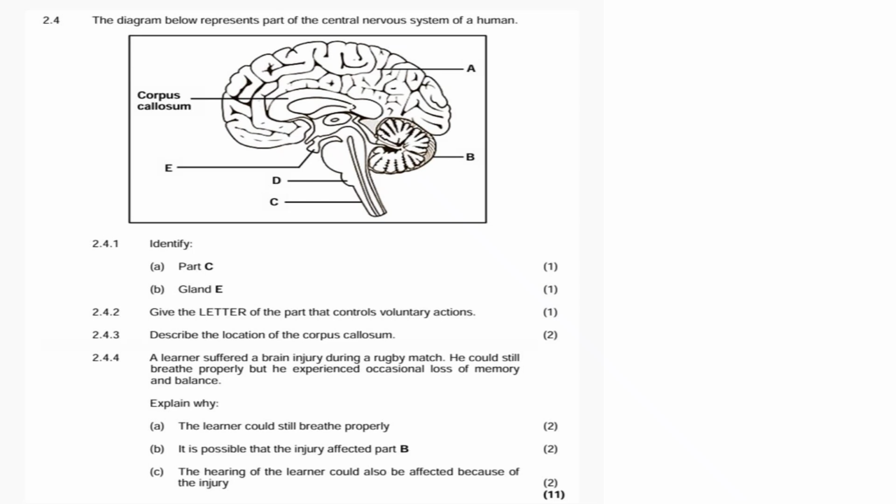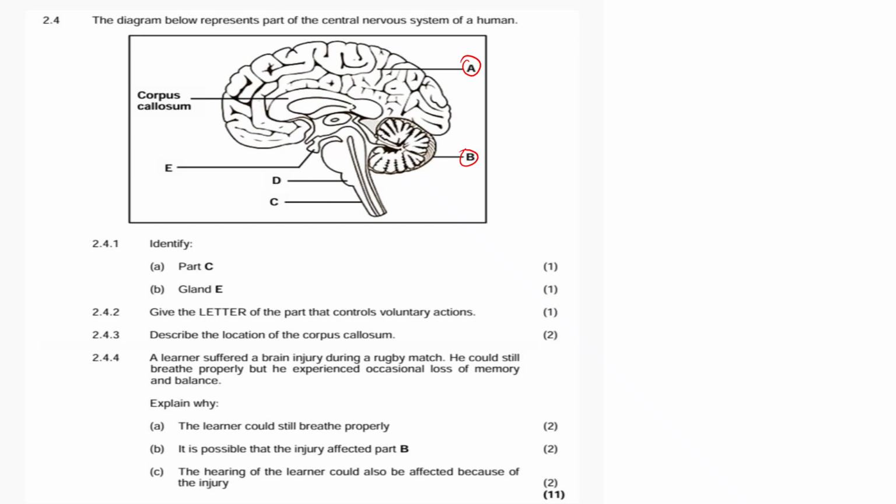Right, good day everyone. This is grade 12 Life Science Paper 1, Human Endocrine System. Now 2.4: the diagram below represents part of the central nervous system of a human. Here we are given parts labeled A, B, C, D, E, and a corpus callosum.